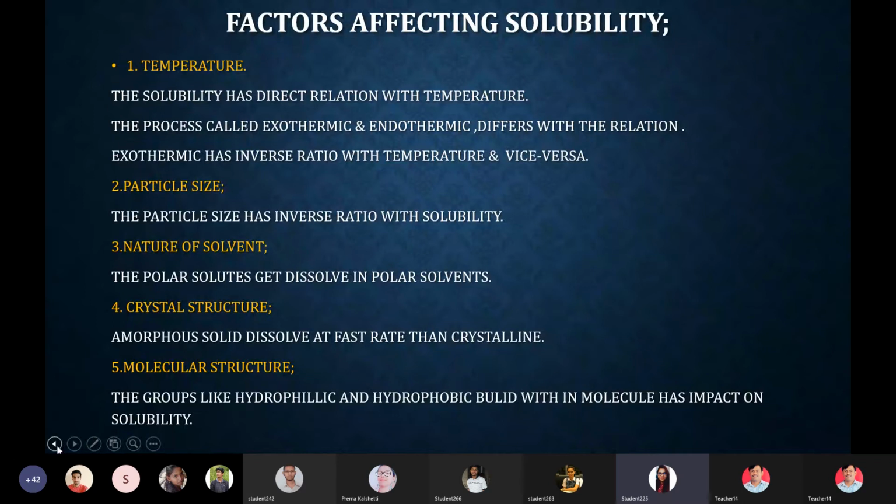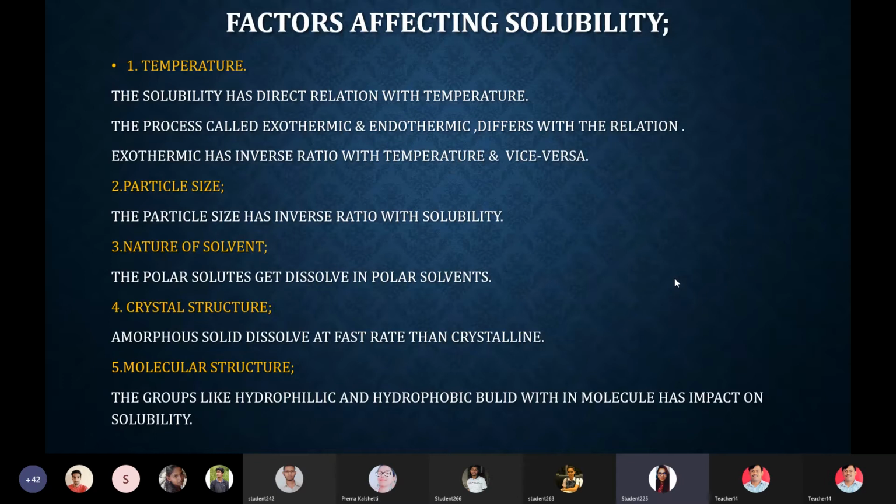The molecular structure: groups like hydrophilic, water affectionate, and hydrophobic, which is lipid affectionate or water phobic, built within a molecule have an impact on solubility.